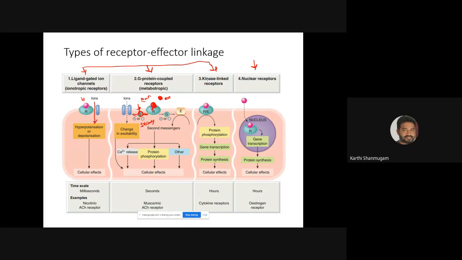So third is the kinase linked receptor. Okay, in which the binding of the messenger to the receptor activates phosphorylation of different amino acids which are present in the protein molecule. I'll explain everything in detail later, right? Then that leads to the cellular effect. The last one is nuclear receptor. This receptor is present within the nucleus. Okay, so here you can see this is the nucleus and the receptor is present.